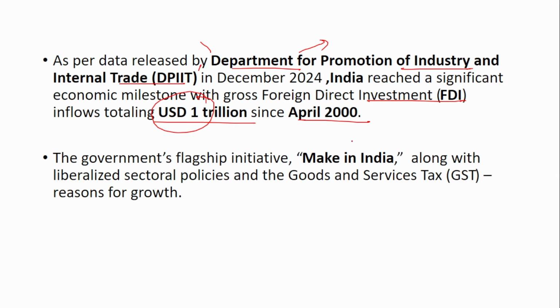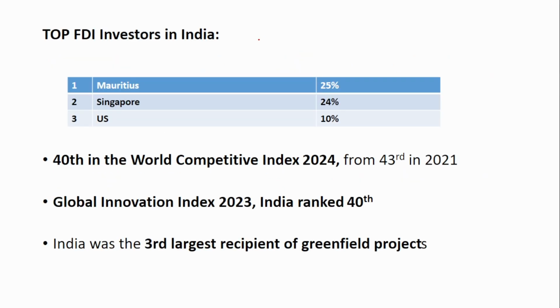The government's flagship initiatives like Make in India and GST simplification are the reasons for this increase in FDI investment. The top FDI investors in India are, first, Mauritius, which has invested about 25% of the total FDI. So if the FDI has been 100 crores, then around 25 crores has been invested by Mauritius. Next is Singapore with 24%, around 24 crores, and the US comes in the third position with around 10 crores. So remember, it is 25% Mauritius, 24% Singapore, and US 10%.